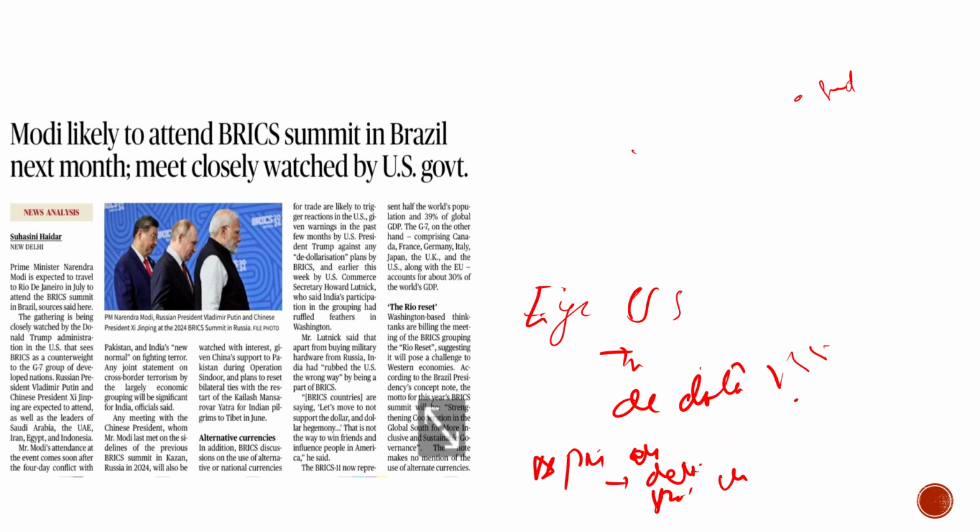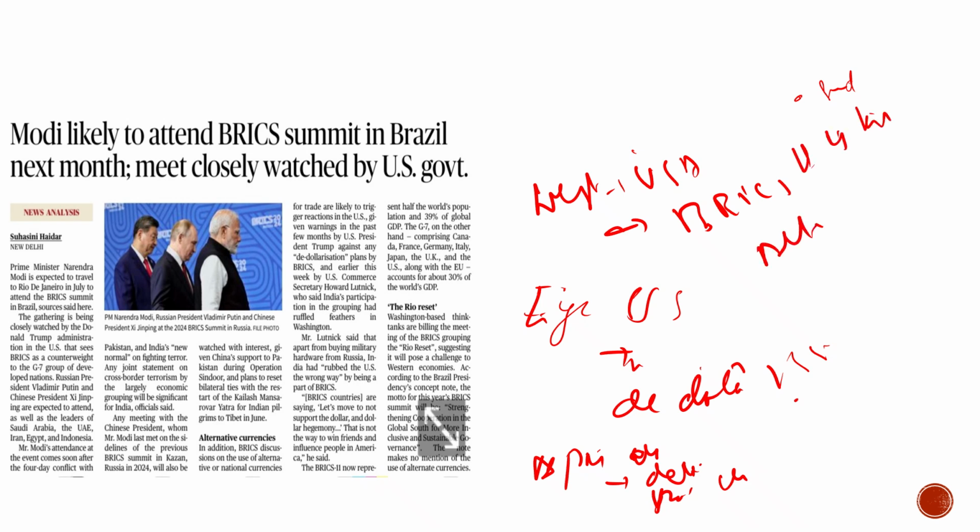As the West, especially the USA, sees it, it has always highlighted that BRICS is a kind of alternative to the G7 countries.